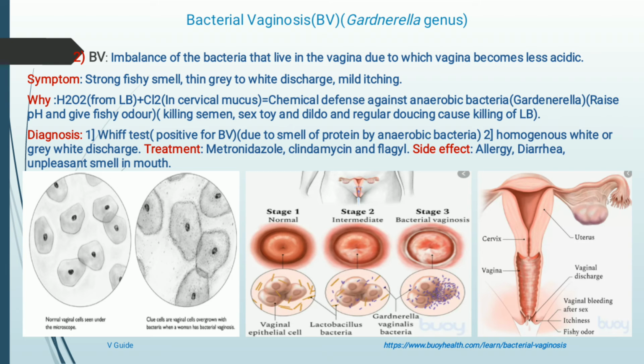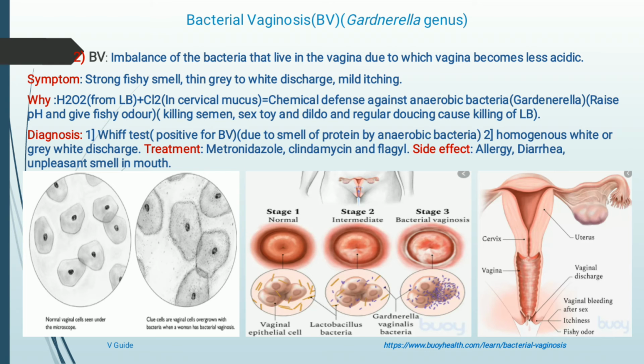from lactobacillus bacteria, there is a formation of a compound, H2O2, and in the cervical mucus there is chlorine present. When these combine together, they form a chemical defense against anaerobic bacteria, mainly the Gardnerella genus, including all the anaerobic bacteria. But due to some reasons, the pH of the vagina increases, so that it becomes very alkaline and gives a fishy odor. Then what happens?